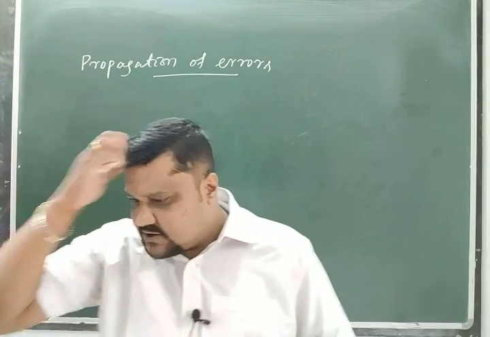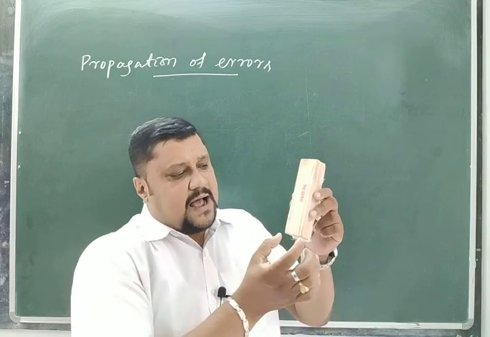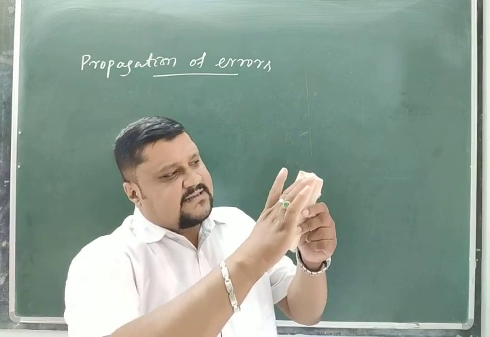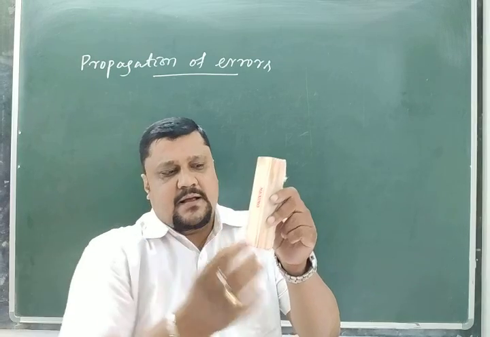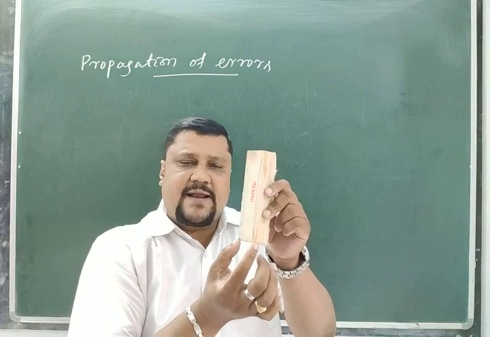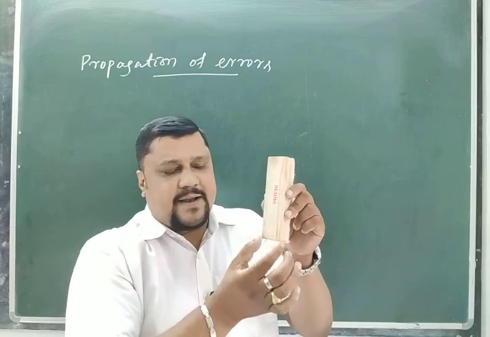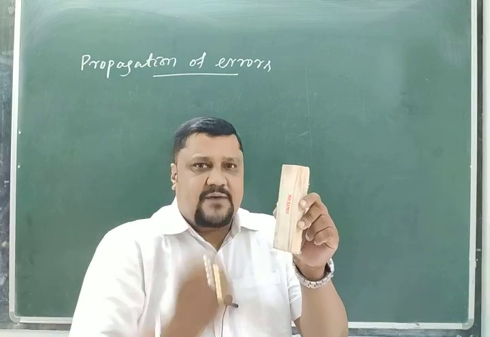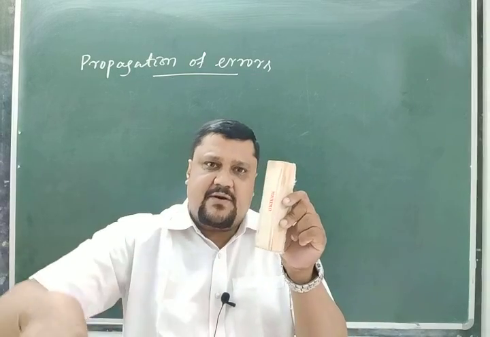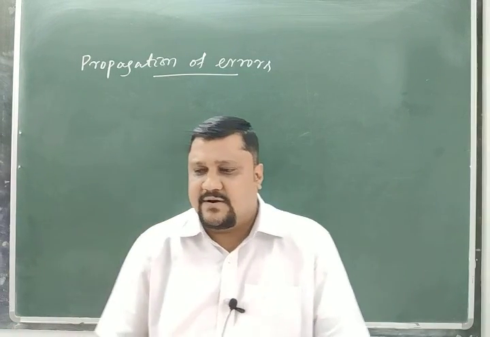Suppose I want to find the area of this portion and I measure this breadth and this length. If there is an error in the measurement of length and in the measurement of breadth, then while we calculate this area, the same error propagates in that calculation of area. Propagates means it transmits to the result.